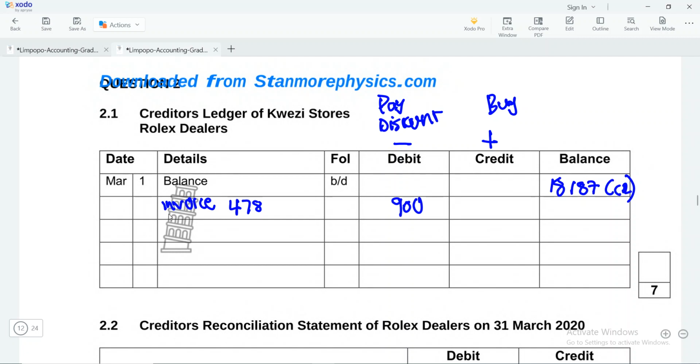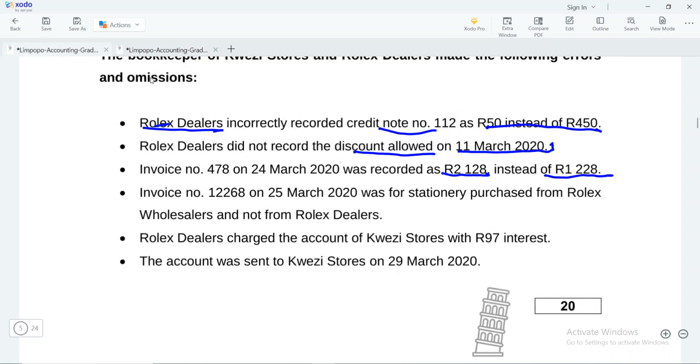But if you have space to show your calculations in brackets, remember, in my case, my pen is a bit bigger for you to see, so I will not be able to show you in brackets, but please show that. And next, they're saying that invoice number 1268 on 25 March was stationery purchased from Rolex wholesalers and not from Rolex dealers. So normally this will be an error that was done by us. You'll find out that we have recorded purchases from someone else in the books of this supplier that we are with. Remember, this one is Rolex wholesalers. We are dealing with the Rolex dealers, not Rolex wholesalers. So meaning that we need to take it out of the ledger.